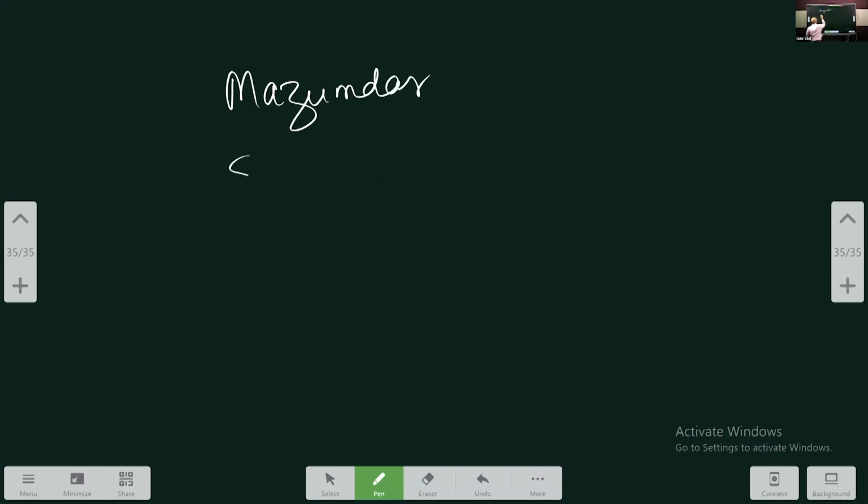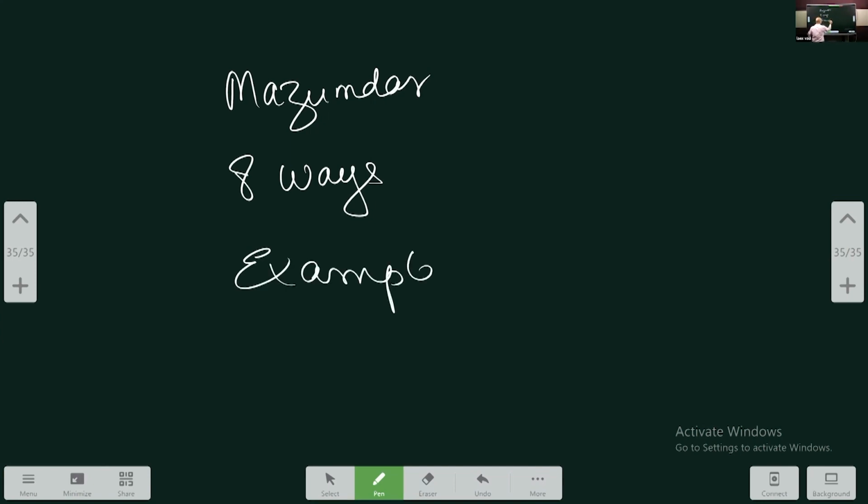According to Majumdar, how many are there? Eight ways of acquiring mates. I shared a handout on the group in case somebody does not have content for this. I shared the handout of these eight forms of marriage on the group. So discuss those eight ways, and for each way give a proper example. One example at least will do. That's all. Otherwise, there is no concept here. It's a very simple and straightforward question.